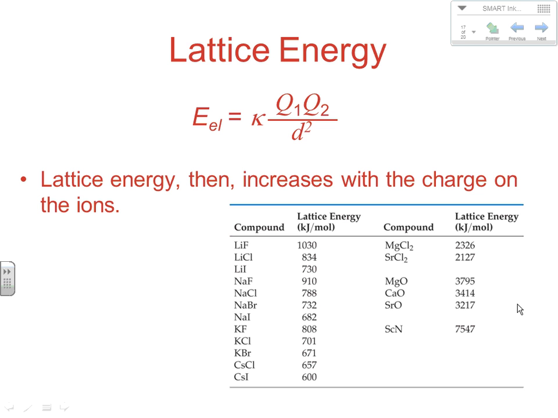If you take a look at some common ionic compounds here and their lattice energies, you can see that. LiF, a +1, -1 situation, 2,326. LiCl, same thing, 2,127. But when we look at LiF, it's only 1,030.